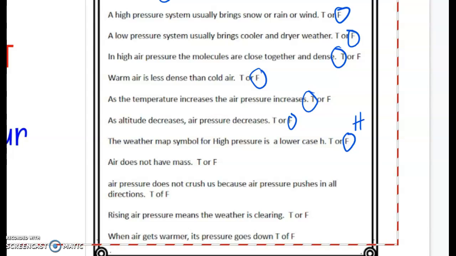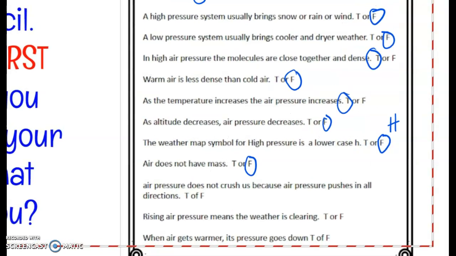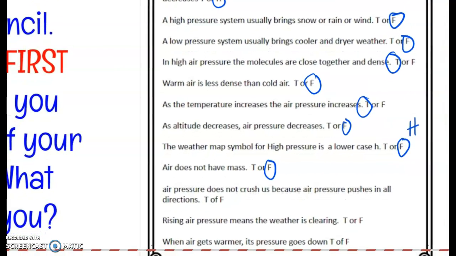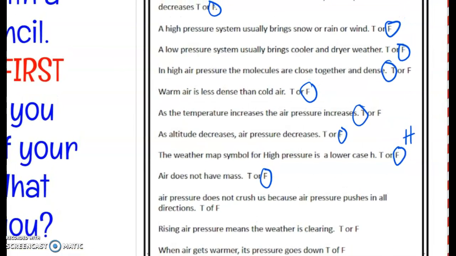Air does not have mass. That's false. Air is actually a thing. We can't see it, we can't feel it, but it's there, and you can trap it. From our experiments that we did, you know that air is a thing. If you don't have air in a place, you wouldn't be able to trap it.